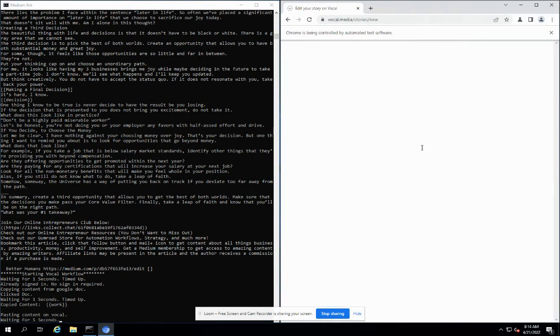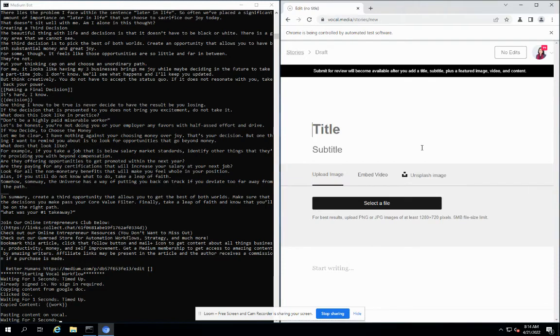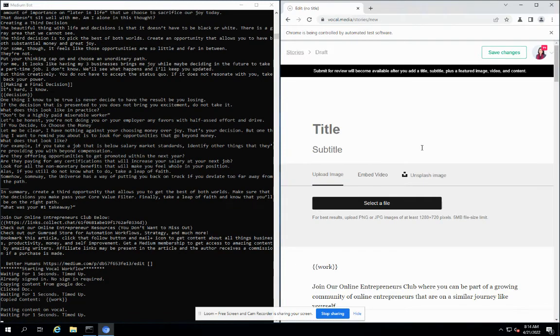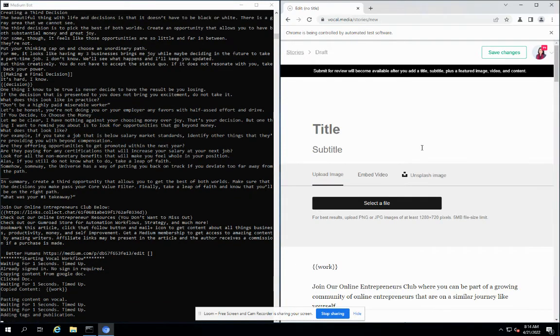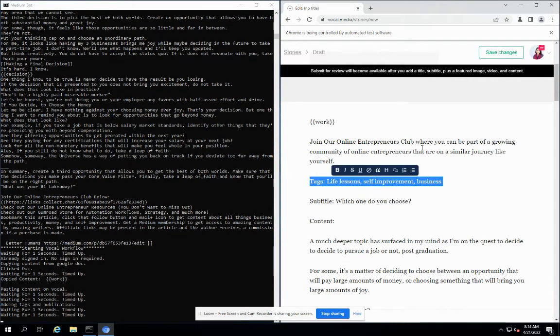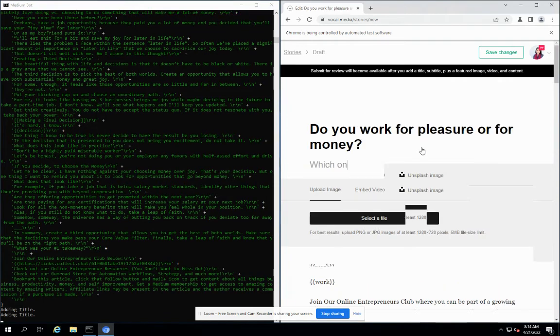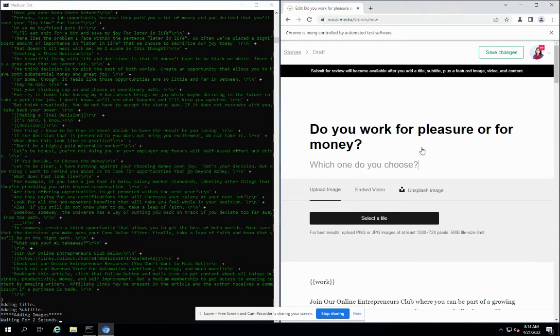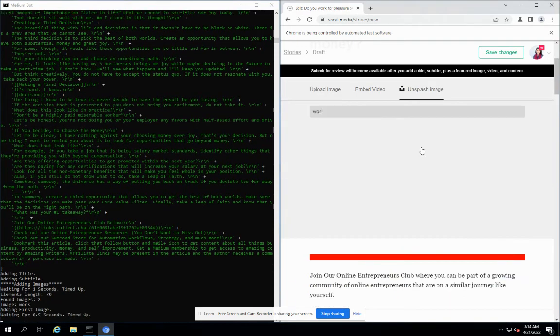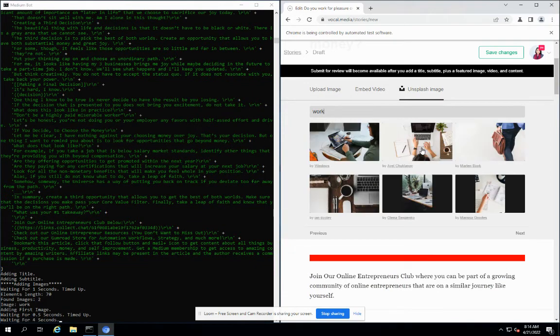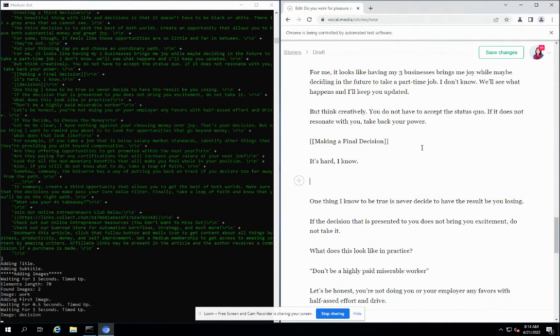So basically the main purpose of this is to create the article in bulk and make a scheduling system and the formatting base, because whenever we are writing an article we can't go to each platform and do the formatting and all of that stuff, because it will take a lot of time to do it like this. So now you can see it is doing a similar automation but for Vocal.